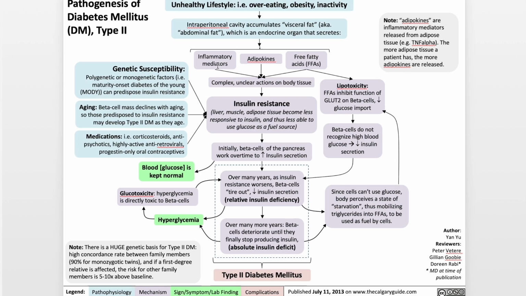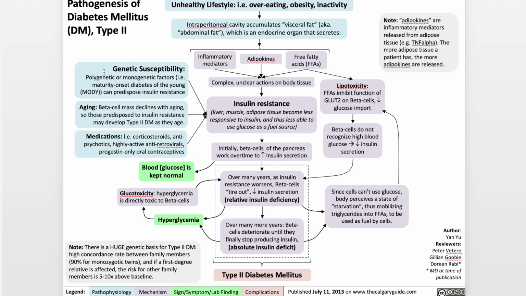Now this combination of inflammatory mediators, adipokines, and free fatty acids act on the body tissue with complex and as yet unclear mechanisms, one of which includes lipotoxicity, which is where free fatty acids inhibit the function of GLUT2 transporters on beta cells of the pancreas, which reduces glucose import.